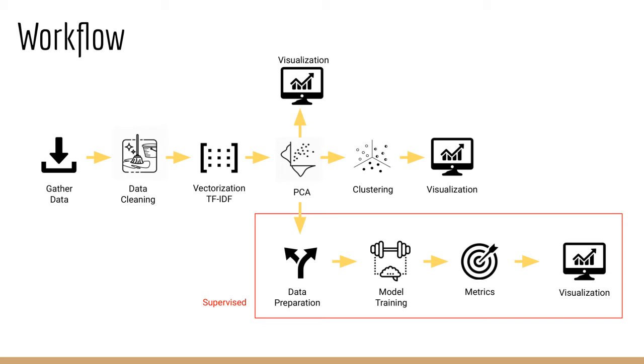At a high level, the supervised portion of the project follows the same steps as the unsupervised portion up until the dimensionality reduction. After PCA, we prepared the data by balancing the dataset, trained multiple models using said dataset, tuned their hyperparameters based on metrics such as accuracy, recall, and F1 score, and finally visualized the results.